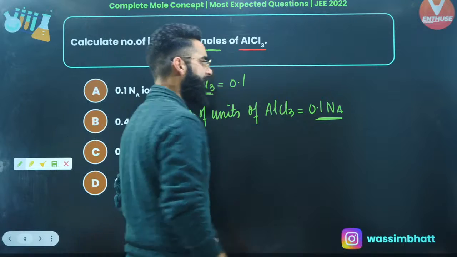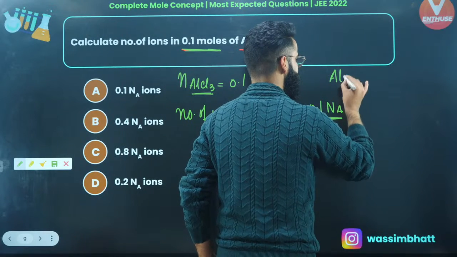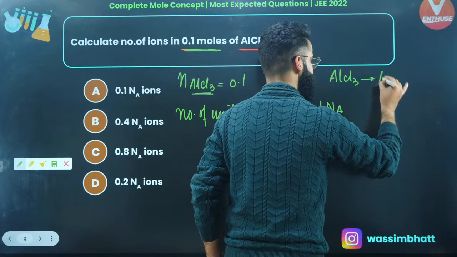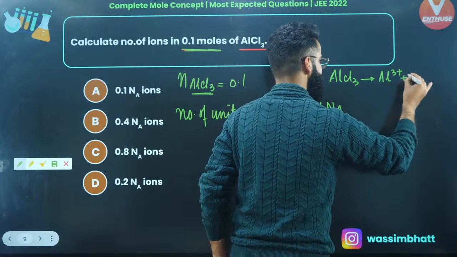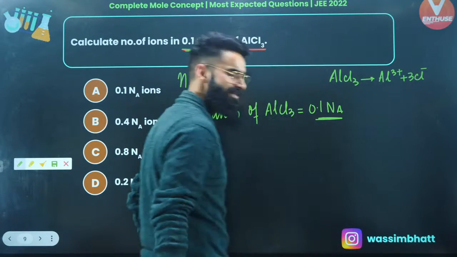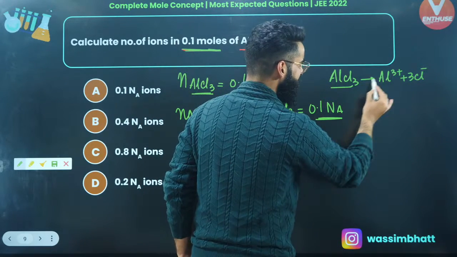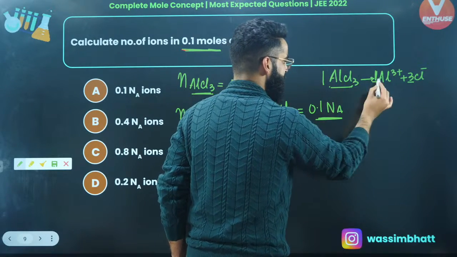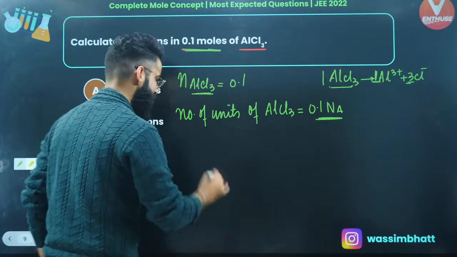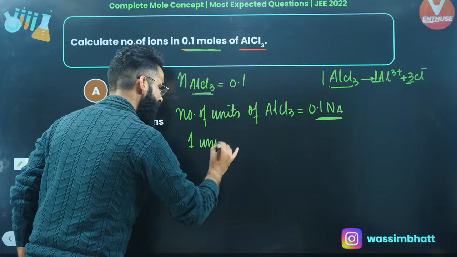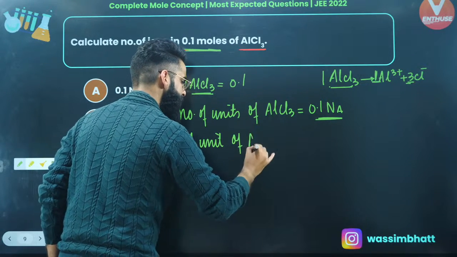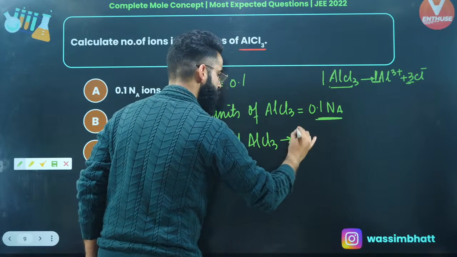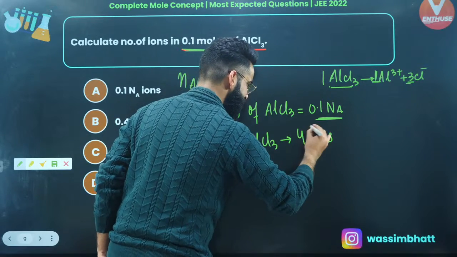Now if you know how AlCl3 undergoes dissociation, it dissociates as Al3+ plus 3 times Cl-, right? Or I can say 1 mole of AlCl3 gives 1 plus 3. Or you can say 1 unit of AlCl3 gives 1 plus 3, 4 units, right? I can say 1 unit of AlCl3 gives 4 ions, or it contains 4 ions.